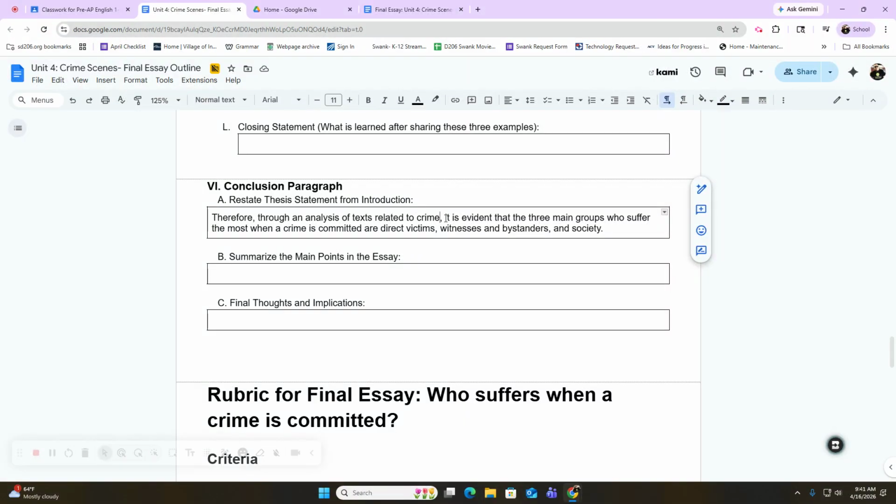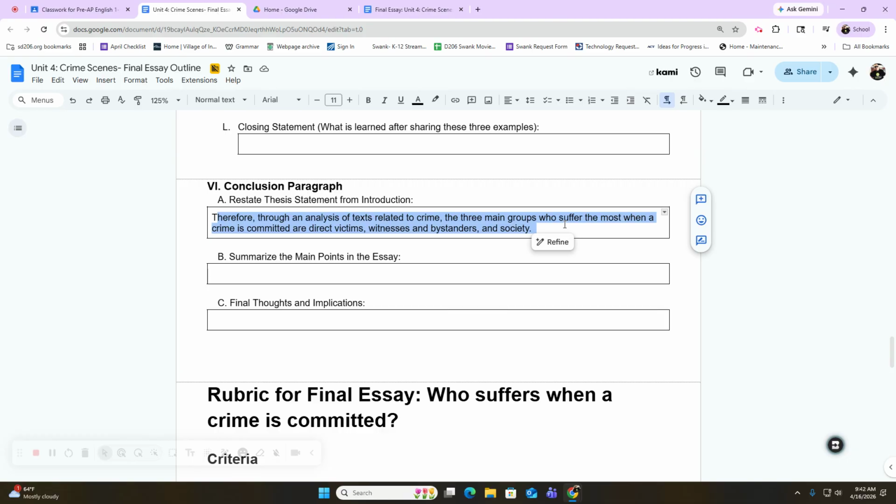And then instead of saying it is evident that the 3 main groups, I'm just going to say the 3 main groups who suffer the most when a crime is committed are direct victims, witnesses and bystanders, and society. Of course, I have my 3. You should have your 3. Right? So it's basically the same statement, but I kind of made it more concise, a little bit shorter. You can play with the language, play with the words, do your best that you can.